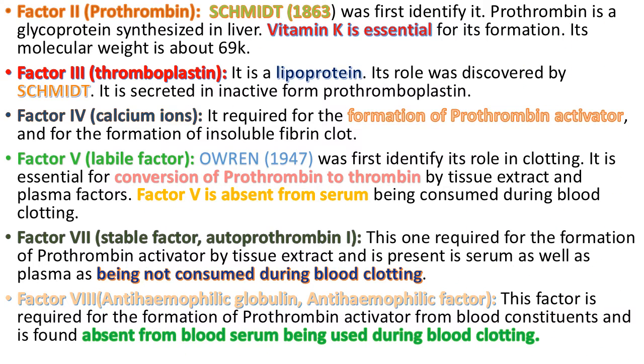Factor 5, labile factor. Owren in 1947 first identified its role in clotting. It is essential for conversion of prothrombin to thrombin by tissue extract and plasma factors. Factor 5 is absent from serum, being consumed during blood clotting. Factor 7, stable factor, autoprothrombin 1. This is required for the formation of prothrombin activator by tissue factors and is present in serum as well as plasma, as it is not consumed during the blood clotting process.